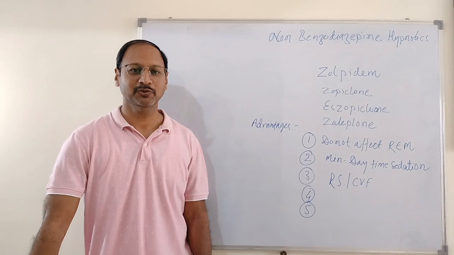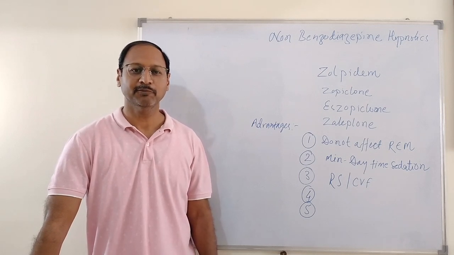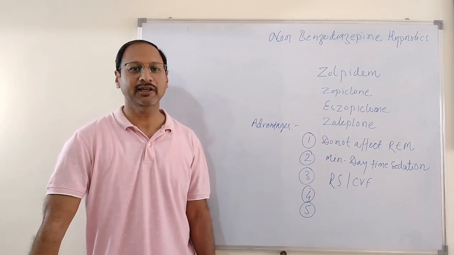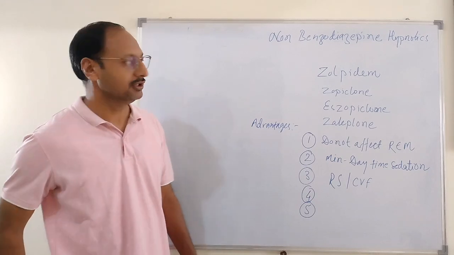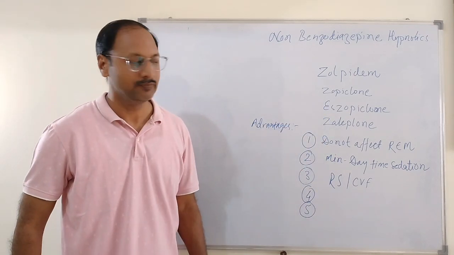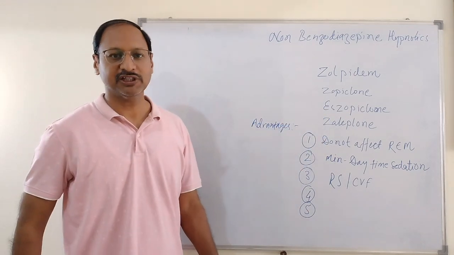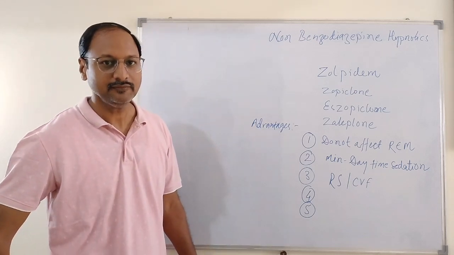Now come to the next group, which is the non-benzodiazepine hypnotics. Non-benzodiazepine hypnotics are nowadays commonly used for the treatment of insomnia. They include zolpidem, zopiclone, S-zopiclone and zaleplon. These drugs have specific action on benzodiazepine receptors.